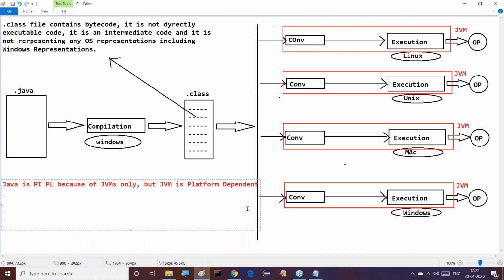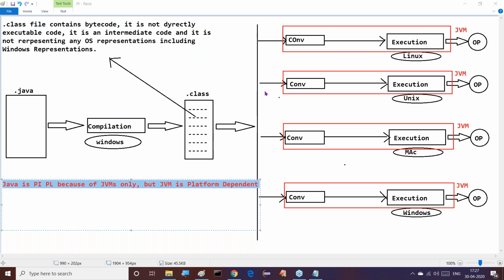Java is a platform independent programming language because of JVMs only. But JVM is platform dependent. Java is platform independent, but JVM is which one? Platform dependent.